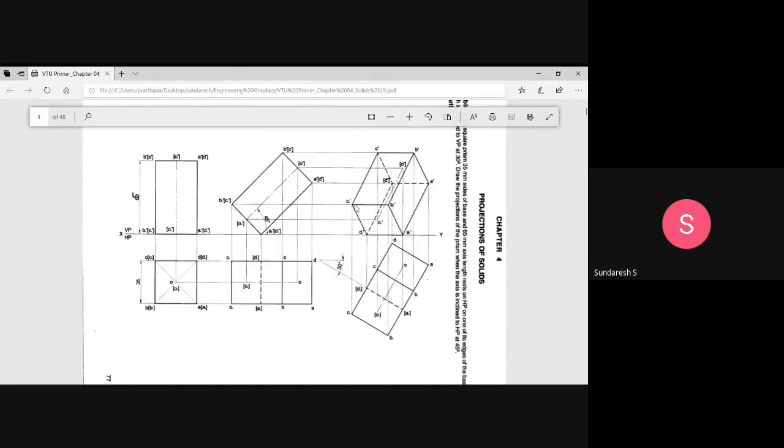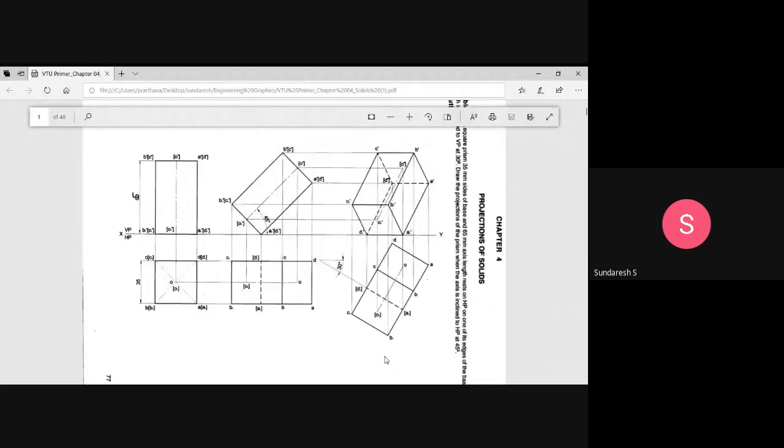And A1, B1, C1, A1 dash, B1 dash, C1 dash, D1 dash, it is the base. Okay, this is the base. Okay, so now when you project it, when you join these points, this is the diagram. So again, we have to apply the rules of visibility for drawing the projector lines.